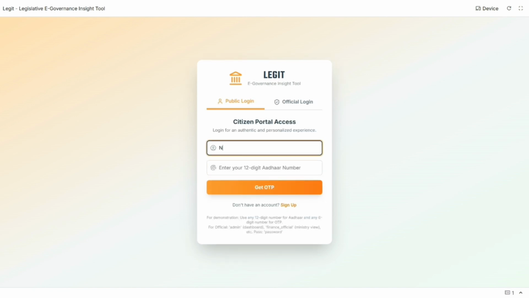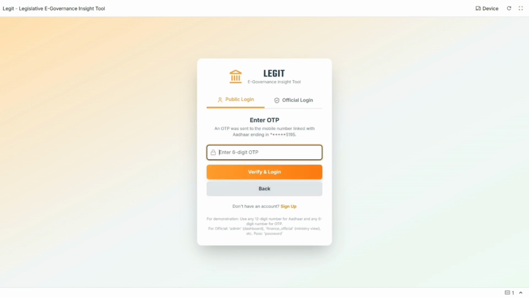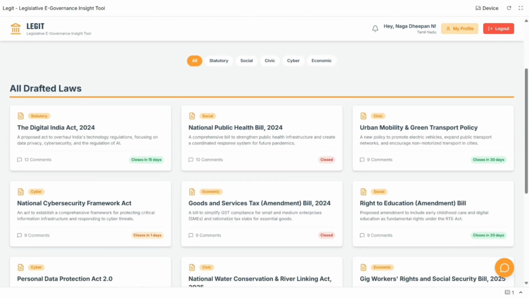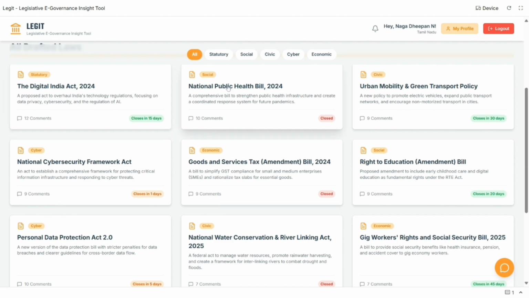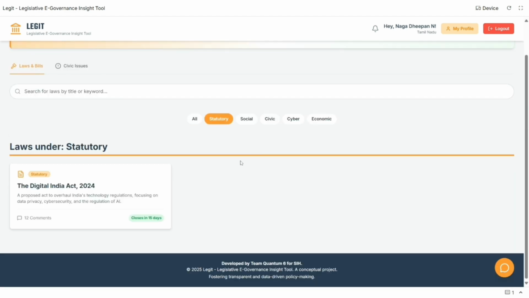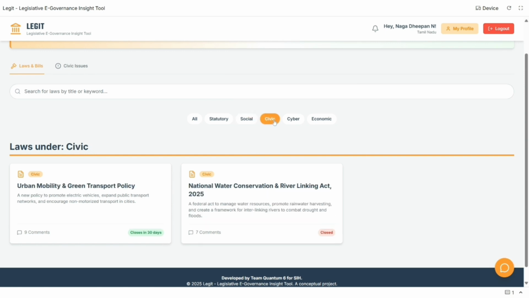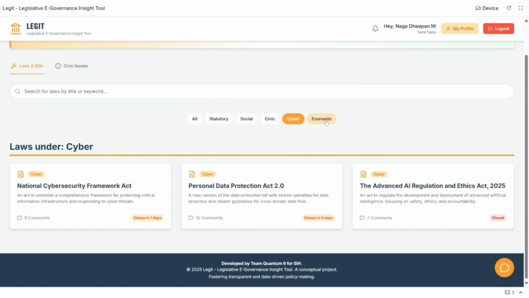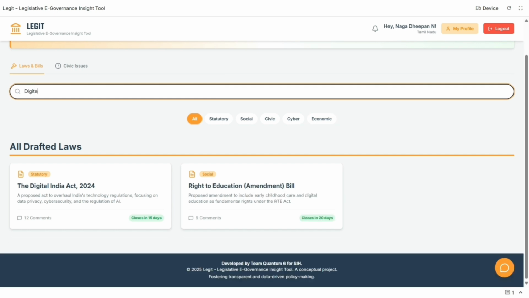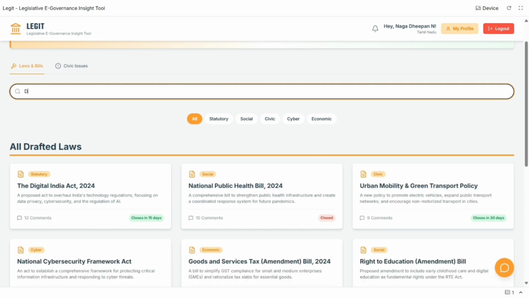Once the user logs in using his credentials, he can see the user dashboard where all the laws which are drafted, which are added into our application by the government, will be listed under various domains like statutory, social, civic, cyber and economic. Along with the title of the law, a two-line description is also given for the people to easily understand what the law is about. And we have also mentioned the deadline till which the government accepts the comments and suggestions from the user. We have also given a search option for easy access.